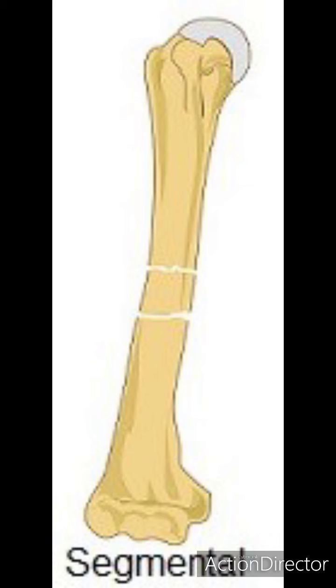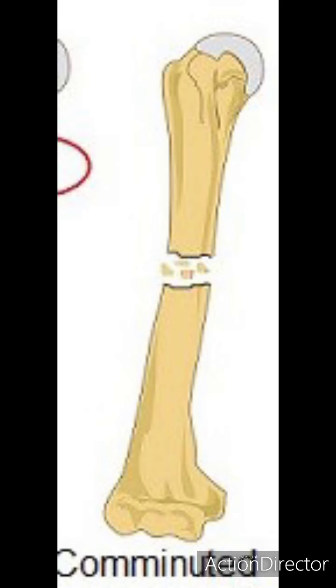Segmental fracture: this is a type of fracture in which the bone breaks at more than one point and there is an open segment located within the bone. The bone fractures at two points or three points, and open segments are there in the bone. So these are called segmental fractures. A comminuted fracture is a type of fracture in which the bone breaks into more than two or three pieces. So this is called a comminuted fracture.